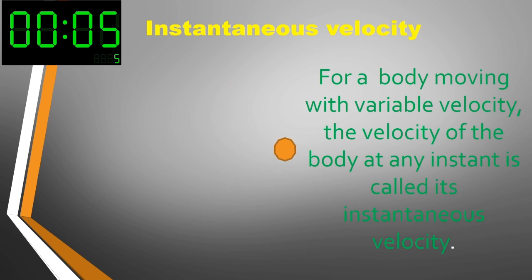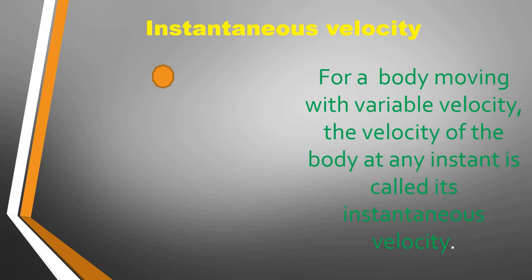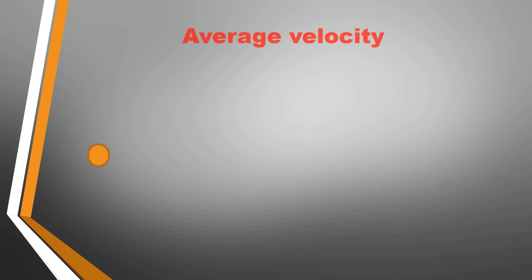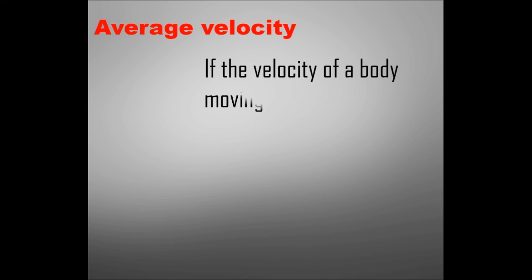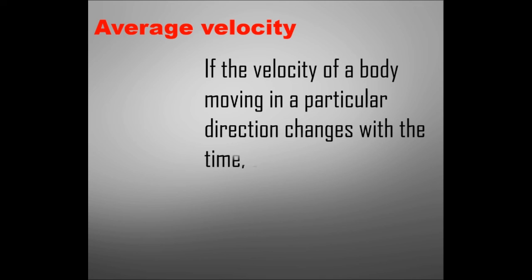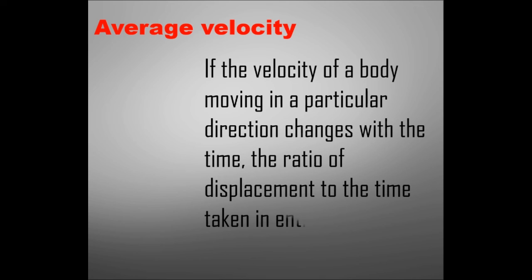That is, the displacement travelled in a short interval of time divided by time interval gives the instantaneous velocity. If the velocity of a moving body in a particular direction changes with time, the ratio of displacement to the time taken in entire journey is called average velocity. So, average velocity is equal to total displacement by total time.